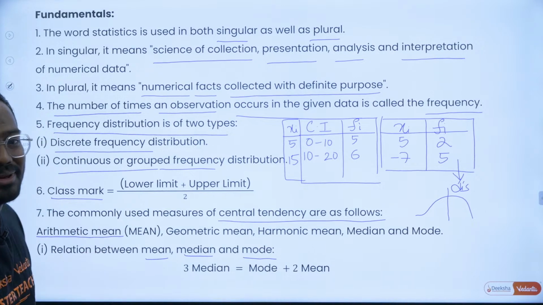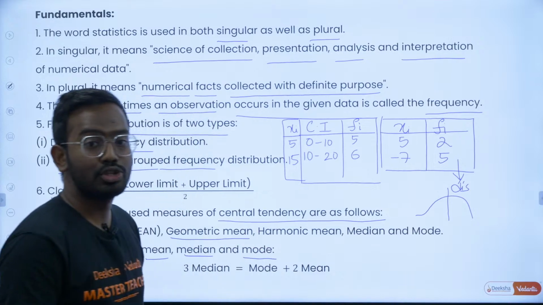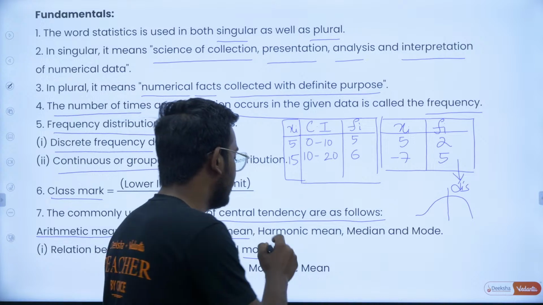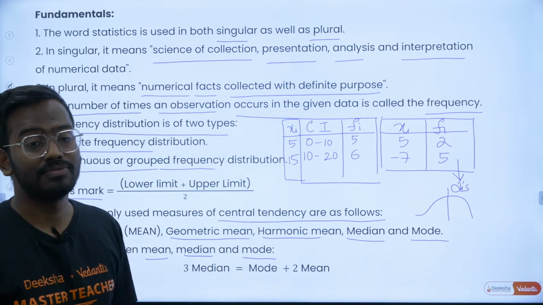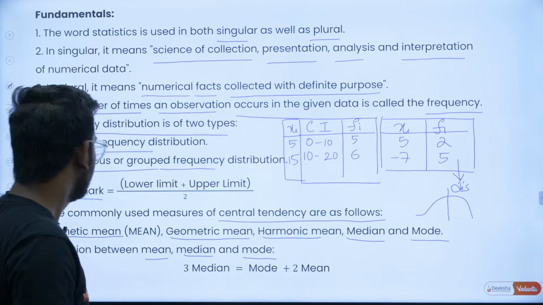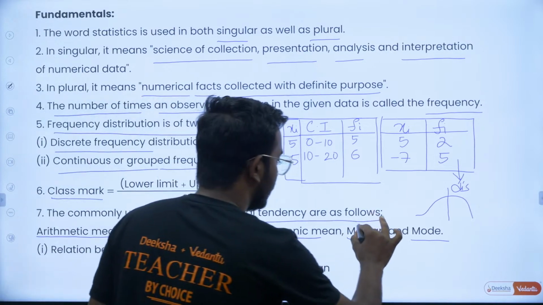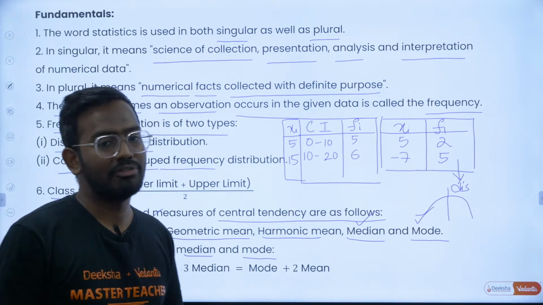So that comes from your arithmetic progression, and geometric mean, that comes from your geometric progression that you will be learning in the next year, followed by harmonic mean, median and mode. So these are the different types of central tendencies, and in your chapter or in your particular syllabus you have mean, median and mode. So these are the 3 central tendencies that have been mentioned.